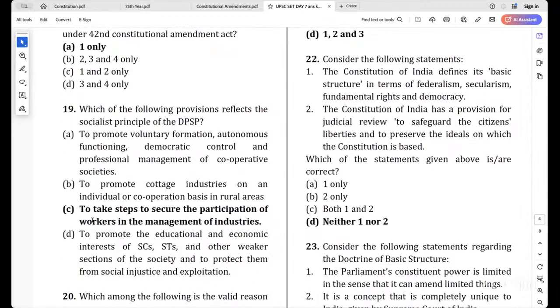Now, which one is the socialistic principle? What is the answer?